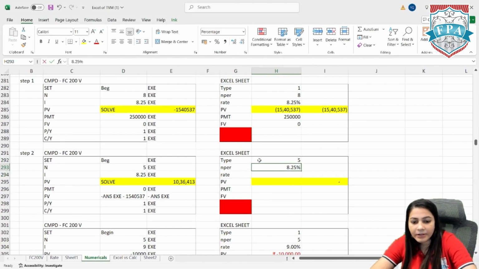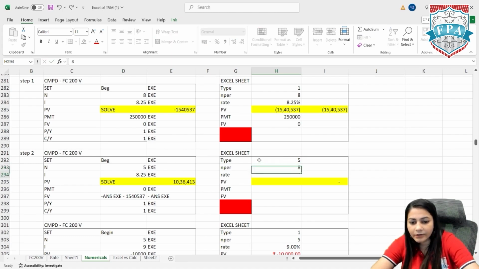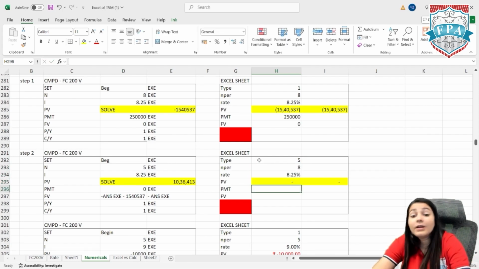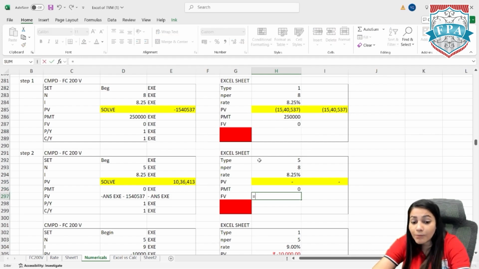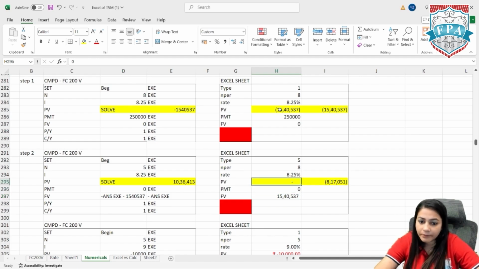So rather, 8 years, 8.25 percentage. I'm sorry, 8 years, 8.25 percentage. We need to calculate the PV, so 0. In the first 5 years, there is no PMT. The future value is equal to minus, select this 15,40,000 and enter. So automatically you have a positive 15,40,000 at the 5th year.